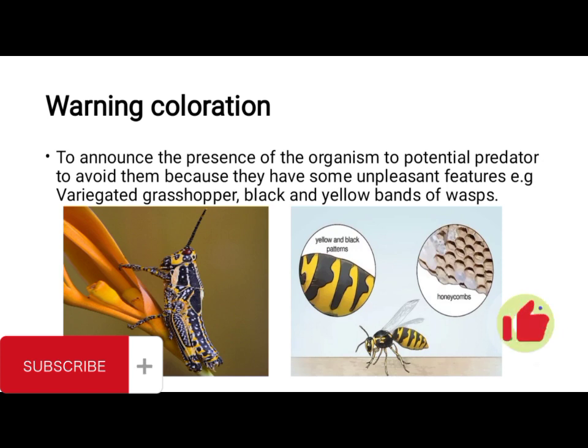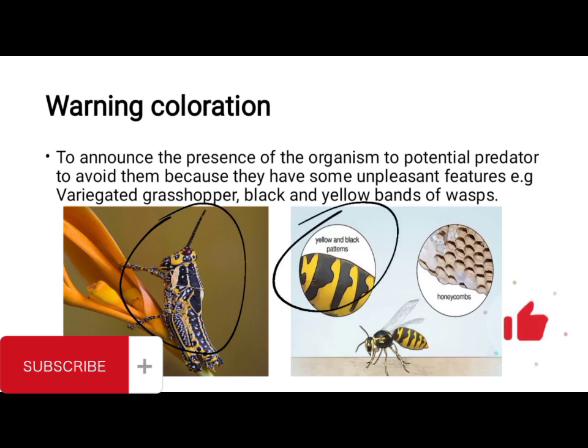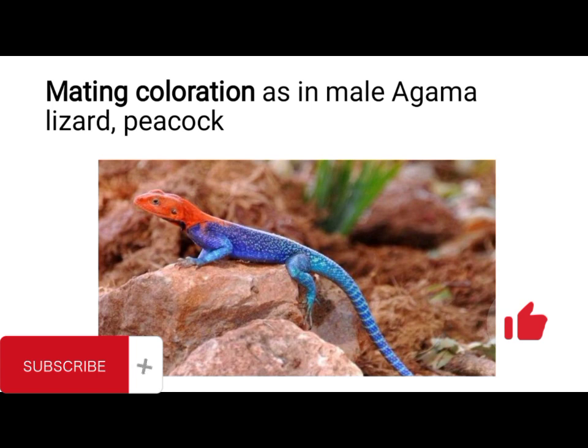In this case, they have what you call an unpleasant feature. So they're able to announce the presence of the organism to potential predators, so that predators can avoid them. When predators see such organisms, they avoid them. An example is the variegated grasshopper. You also have black and yellow banded wasps. Okay, so those are examples of organisms that use warning coloration.